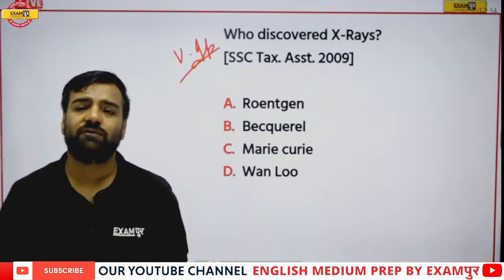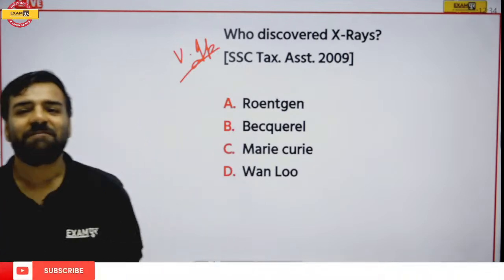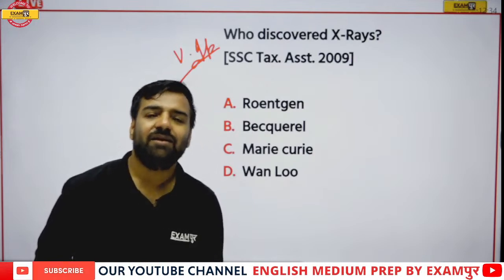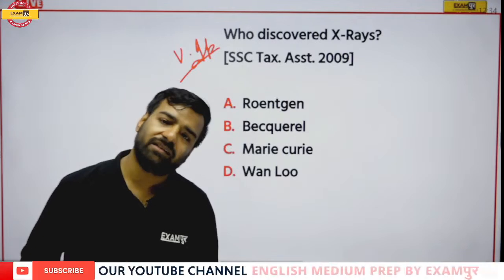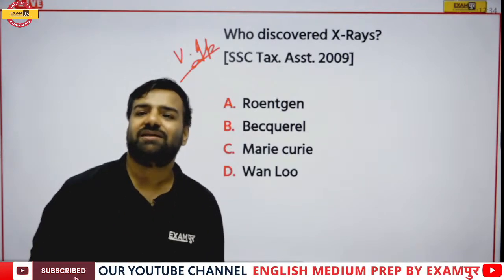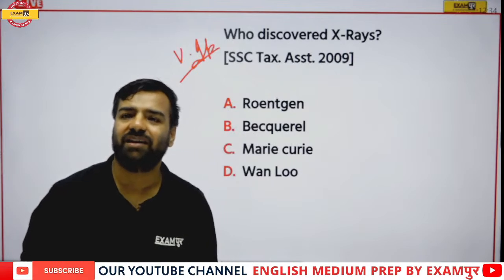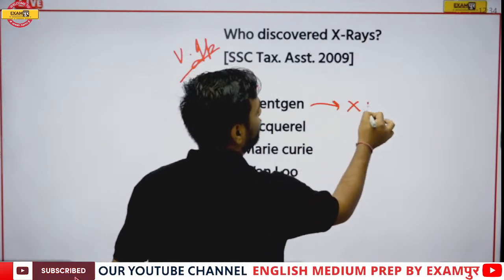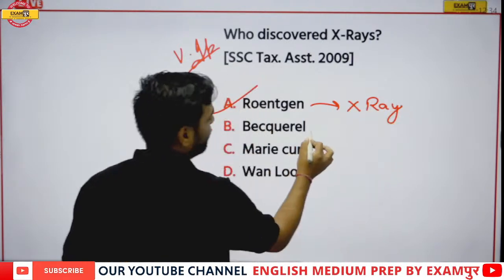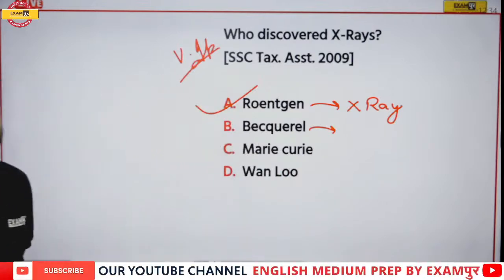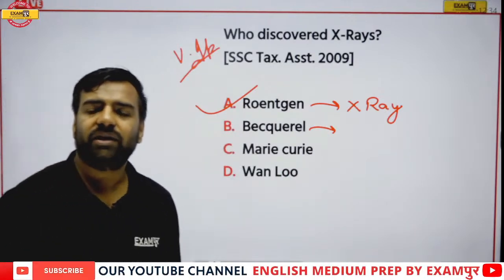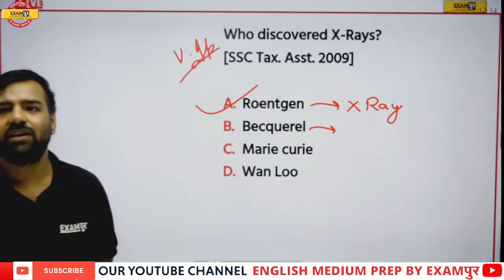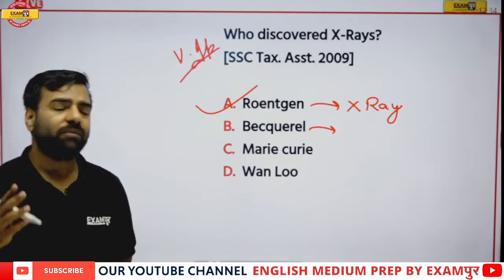X-rays discovery. Now this question is from SSC Tax Assistant, but trust me, it is not asked only in Tax Assistant. It is from MTS, CHSL, CGL, whatever examination name comes to your mind, this question is asked there. So yes, Jagdishan, you are 100% correct. The correct answer is Roentgen, that is William Roentgen. He discovered X-ray. If I talk about Becquerel, can you tell me, Henry Becquerel discovered what? X-ray or no? William Roentgen was the one who discovered this X-ray. Got my point? William Roentgen.